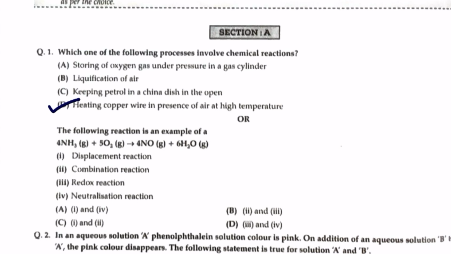कॉपर वायर को जब हीट करेंगे in the presence of air at high temperature, then copper reacts with oxygen of the air to form copper oxide, and this is the balanced equation. So this is a chemical change because a new substance is formed. This is a chemical reaction. A new substance is formed which has different properties than the substance from which it is formed.